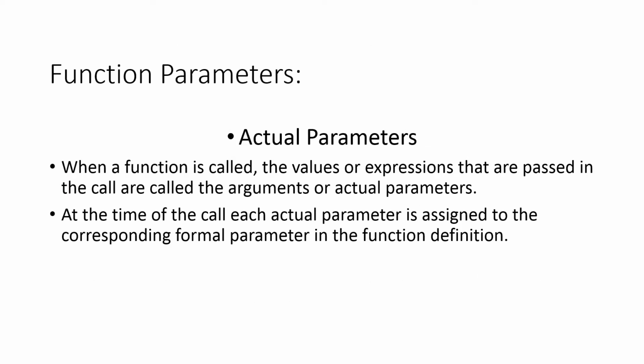So let's see what function parameters are commonly used. First one is actual parameters. When the function is called, the values or expressions that are passed in the call are called the arguments or actual parameters. At the time of the call, each actual parameter is assigned to the corresponding formal parameter in the function definition. There are two types of parameters, actual parameter and formal parameter.